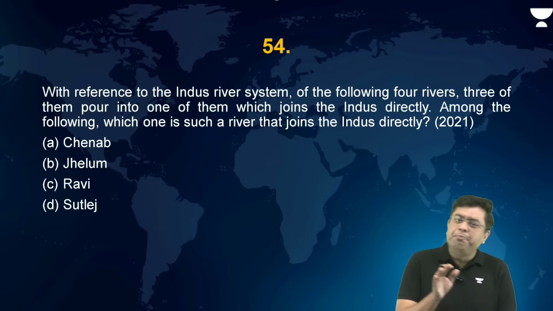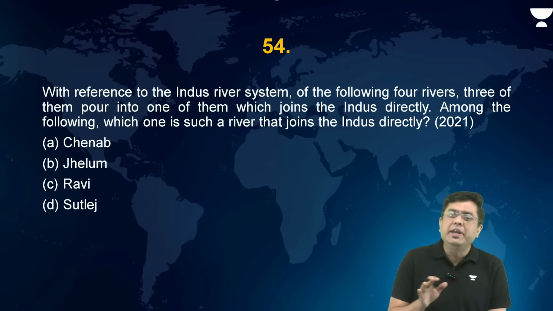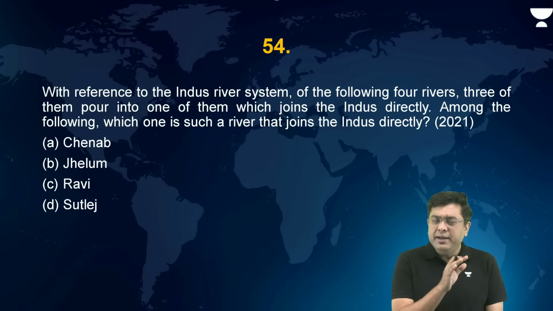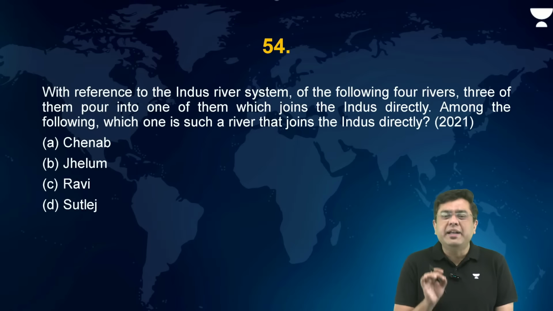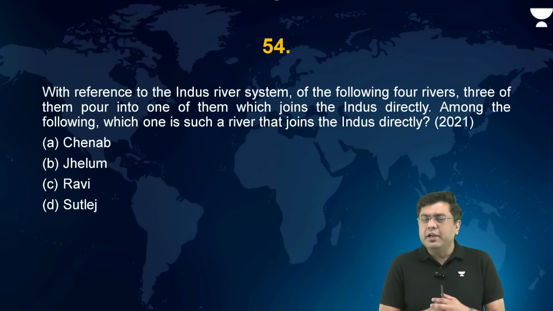Now, these Panjnad, or the stream of 5 rivers, eventually drain into Indus, and the confluence point is Mithankot in Pakistan. Now here, what is a tributary and which is the main river? That can be the confusing point.